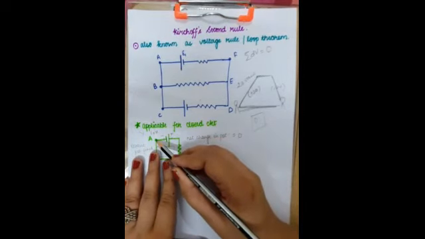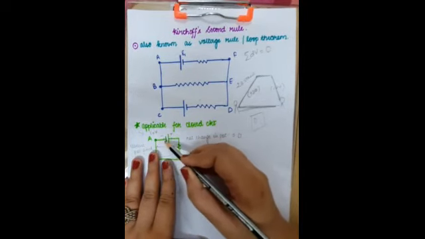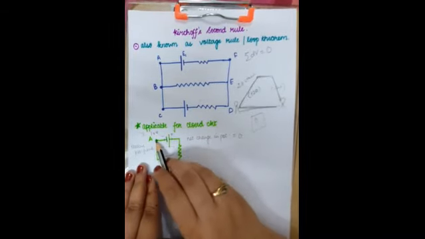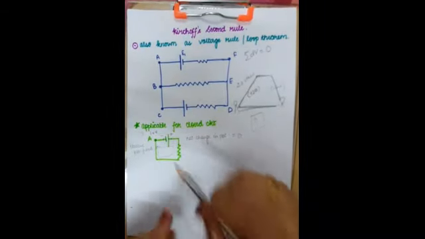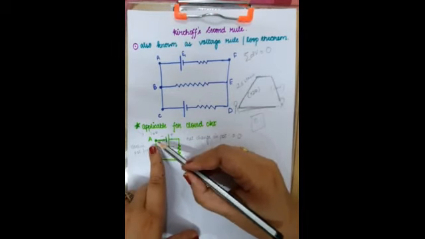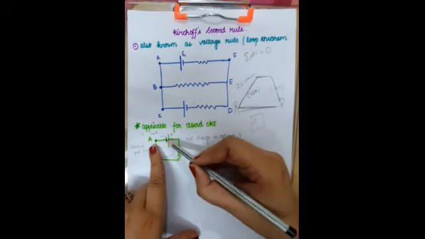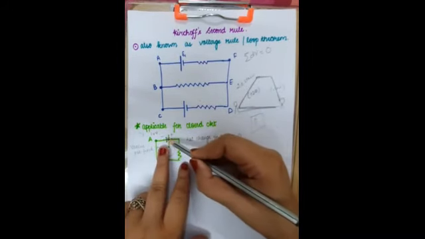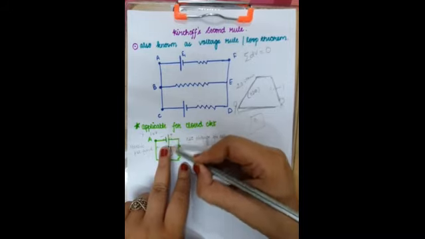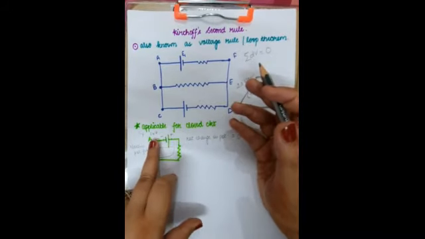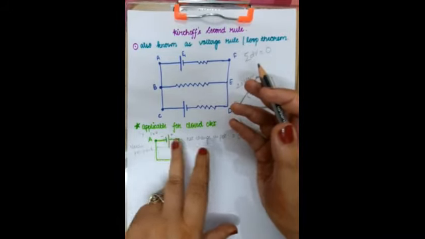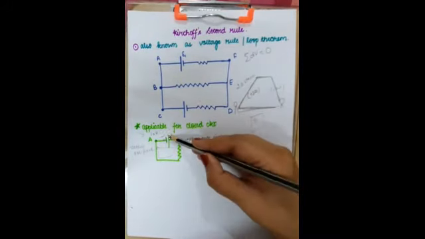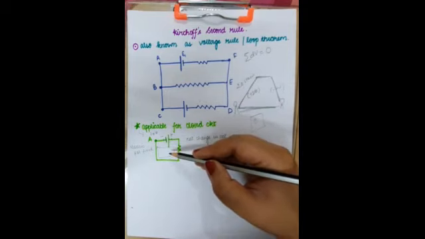Let's try this. When you are moving along this circuit from point A and coming back after one round to the same point A again, what you see is that this is the negative potential, this is the positive potential. You can figure out that this is lower potential and this is higher potential. So when you move from here to here, the potential increases, because the bigger line represents higher potential.